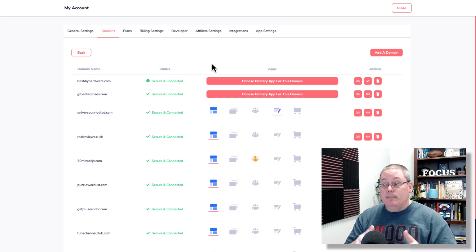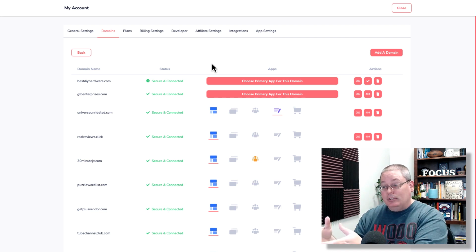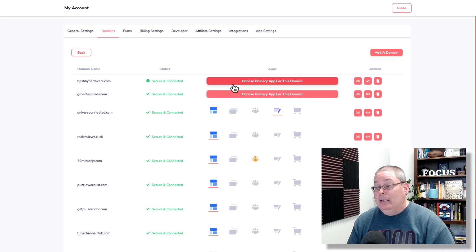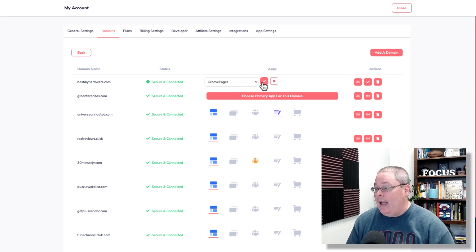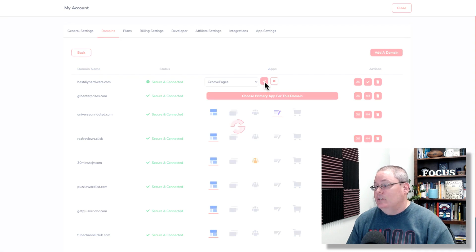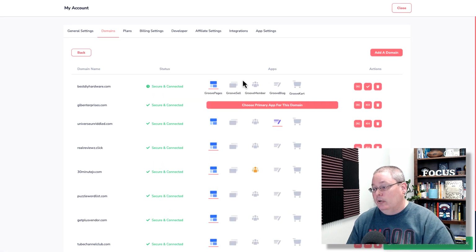No, you have to build a page. Then you have to do this technical stuff where you have to actually get a domain. You have to connect it to your page builder. And then in this case, I have to choose a primary app, which is going to be Groove Pages. That's just telling Groove Pages, or inside of my Groove account, that I'm going to link that domain as the primary app is going to be GroovePages.